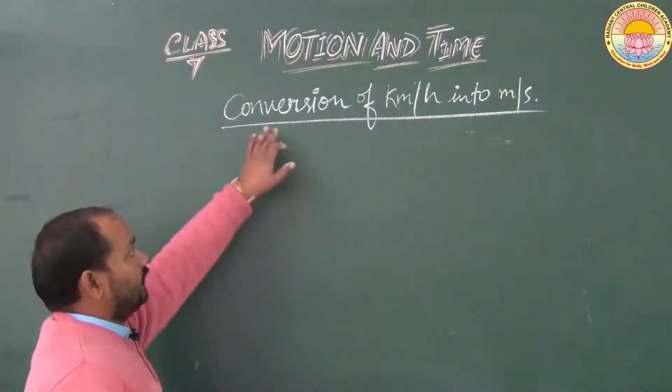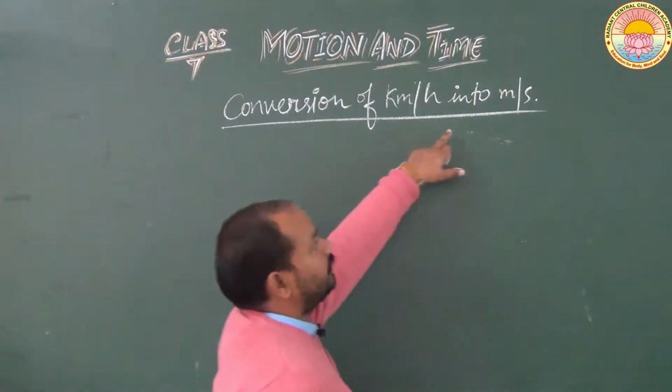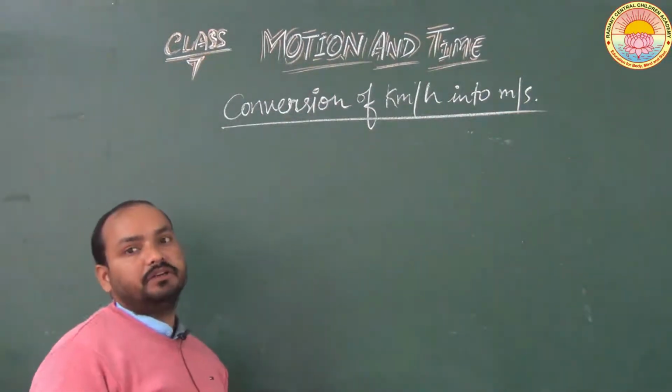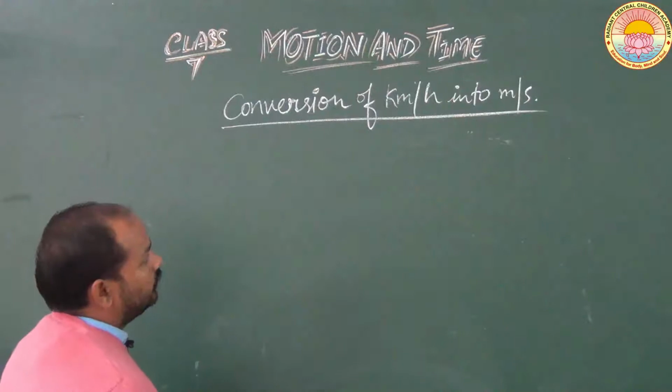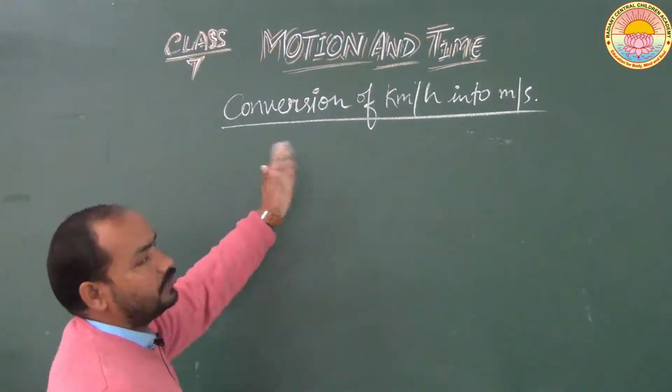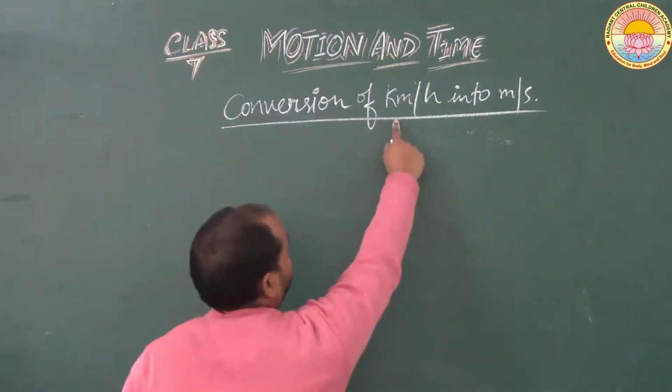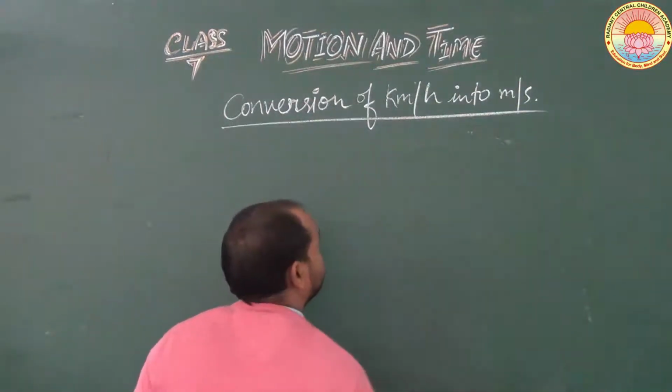Our next topic is conversion of kilometer per hour into meter per second. Students, in some calculations we need to change the unit of the speed from one form to another. Now let us understand how we will convert kilometer per hour into meter per second.